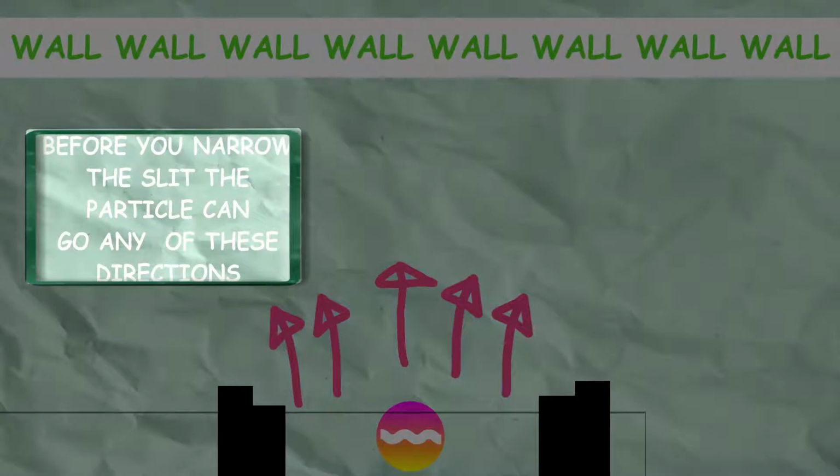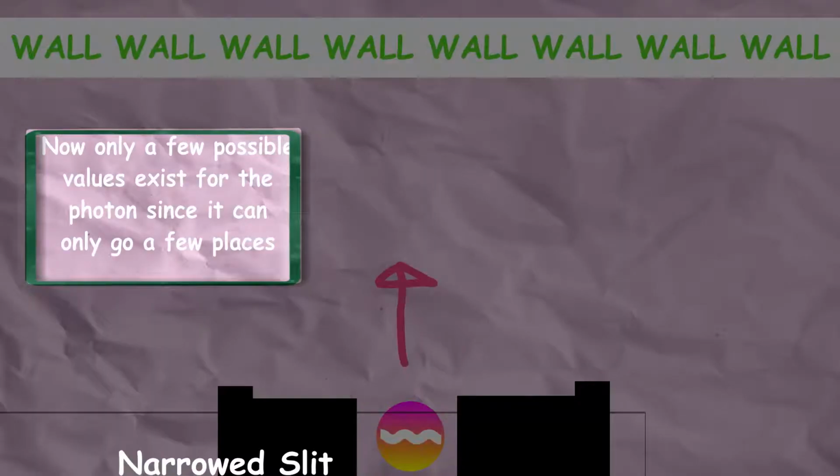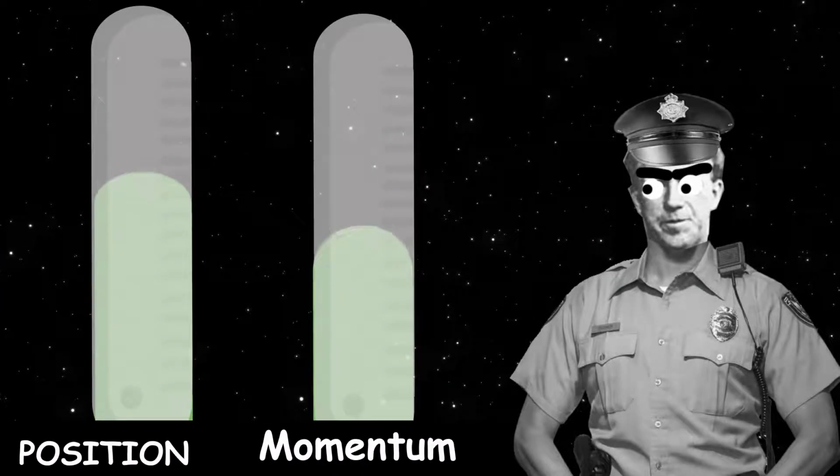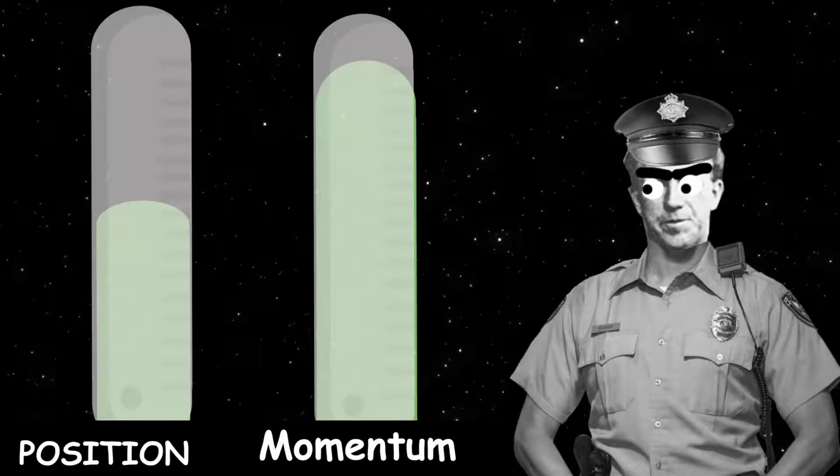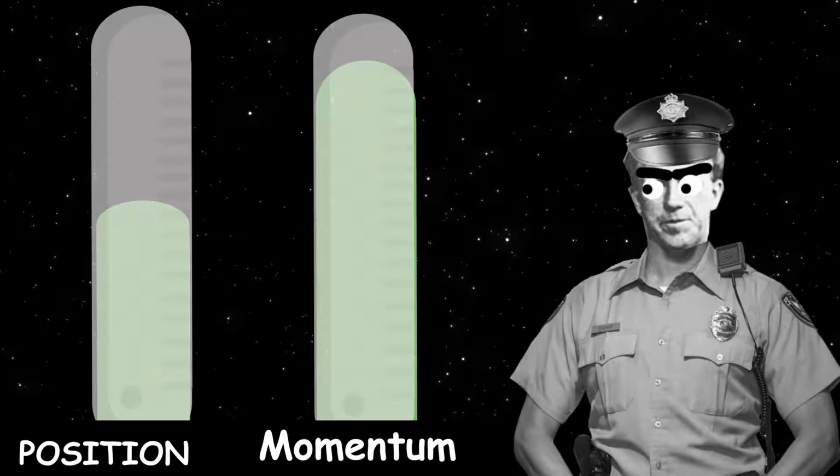Now, as you narrow the slit, what were you doing? You were making the position of the particle more and more certain by decreasing the possible values. Otherwise meaning that you're making us closer to making our rule untrue. To stop that from happening, the possible values of momentum have to keep going up to compensate. This keeps happening until you notice this full effect. That's how the math works, but what's actually happening?